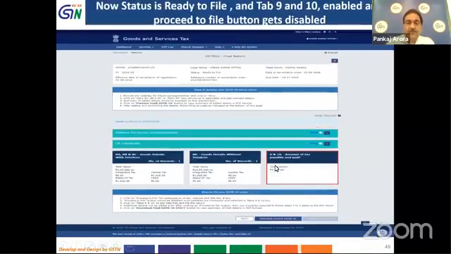So after clicking the proceed to file, you can see that now the table 9 and 10 is not grayed out. It is enabled now.